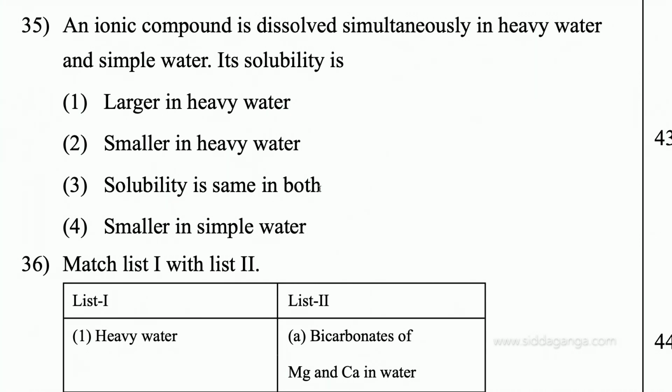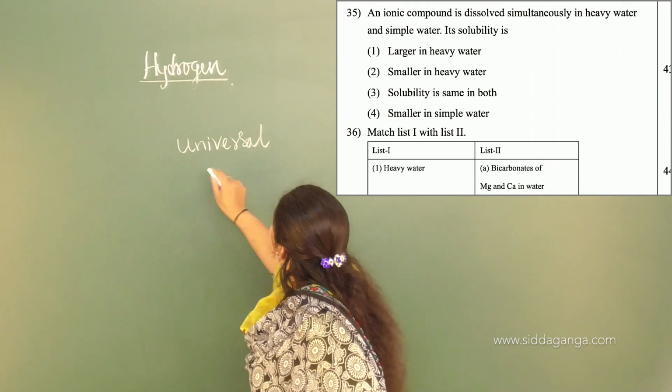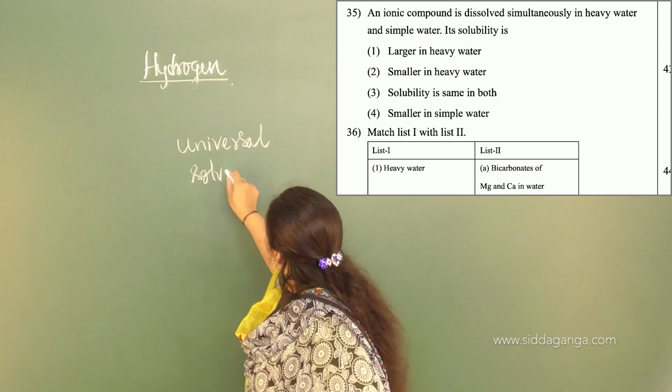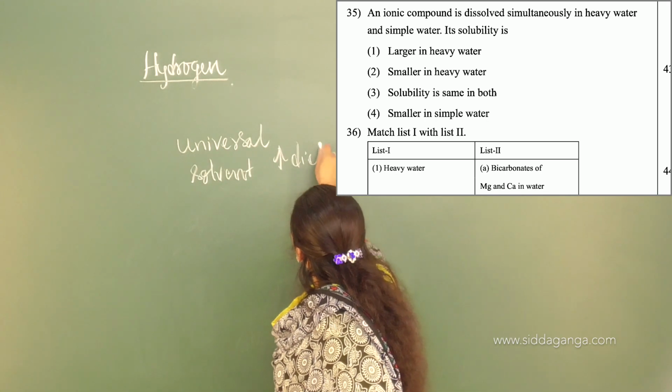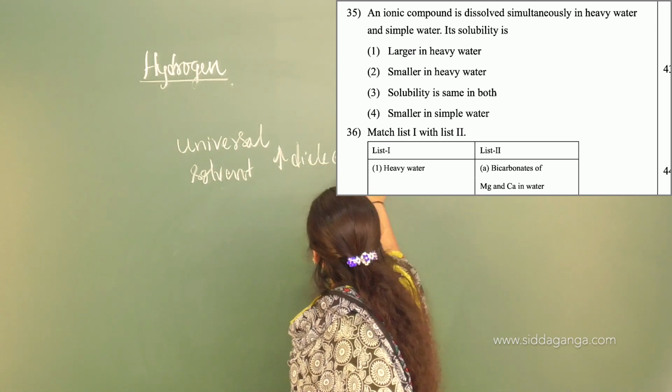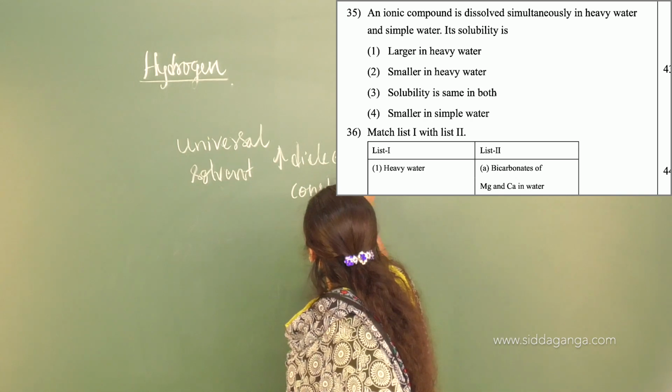You know that water is considered as a universal solvent because of its higher dielectric constant.